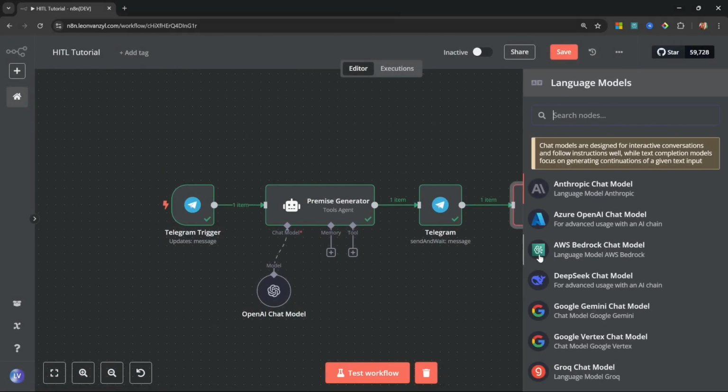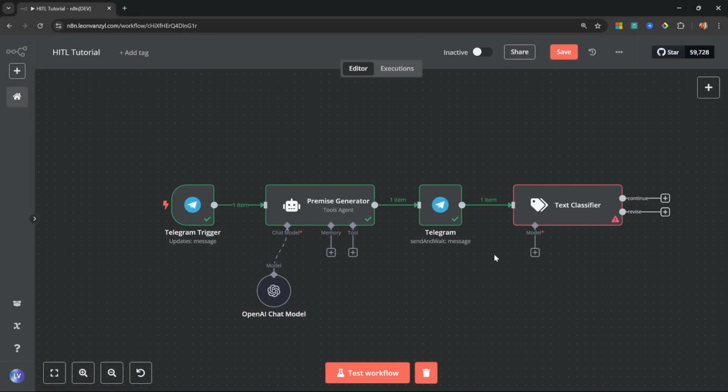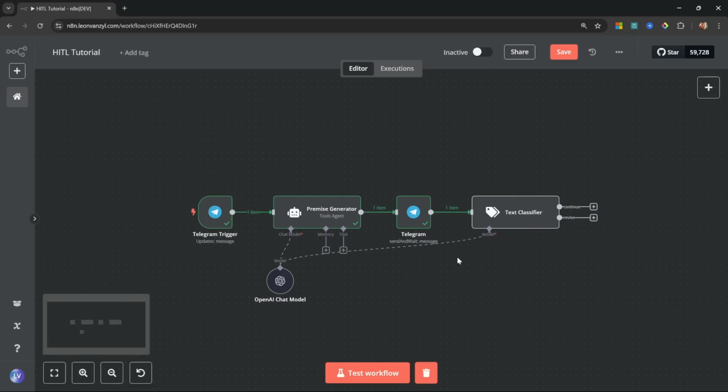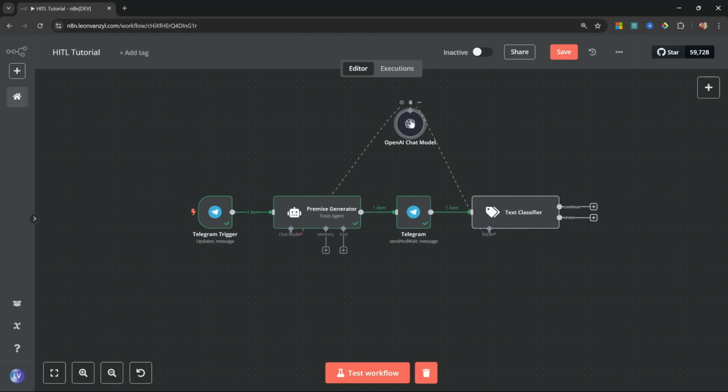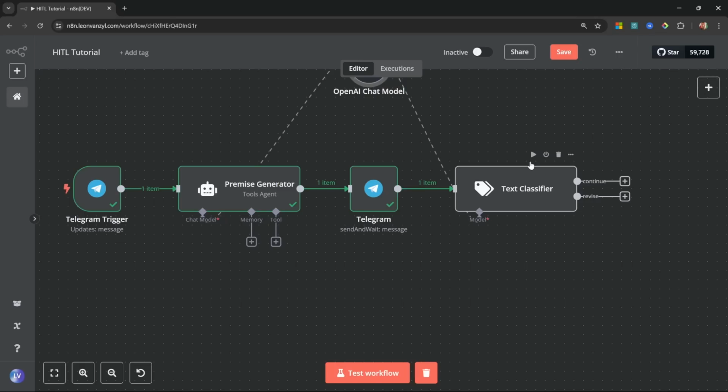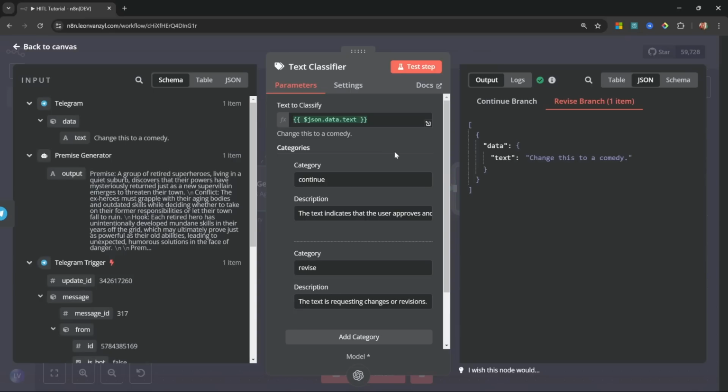We can assign a large language model to it. I'll simply reuse the same model for all of our different nodes. And in that instance, I actually like to move this model above the flow, like so. And when we run this classifier, we can see it's going down the revise path. And that is because we said change this to a comedy. So it's determined we want to make revisions.